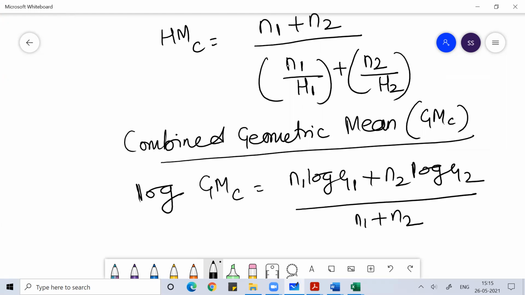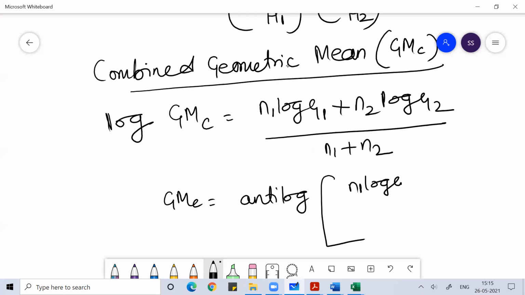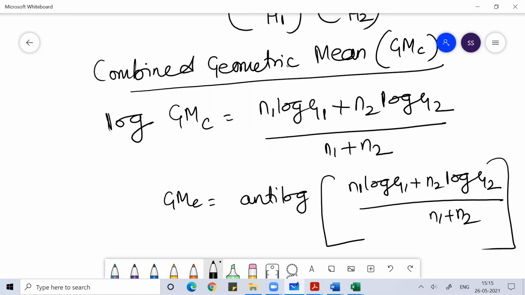Remember the formula of combined geometric mean. So you can say combined geometric mean is equal to the antilog of n1 log g1 plus n2 log g2 divided by n1 plus n2. With this, you will get the combined geometric mean.